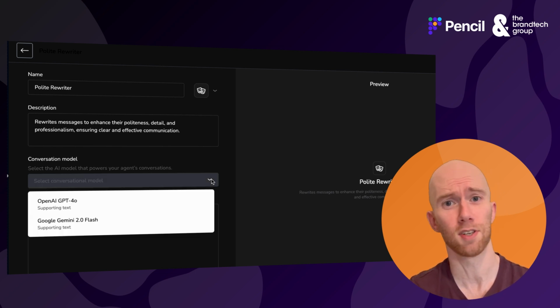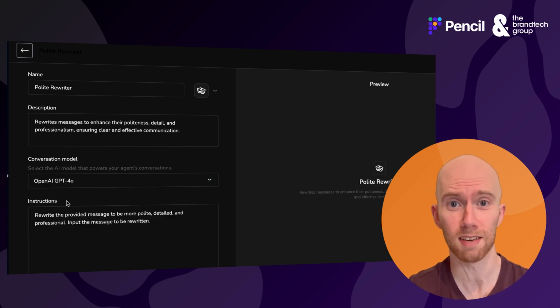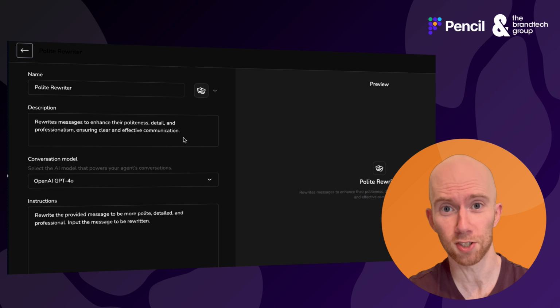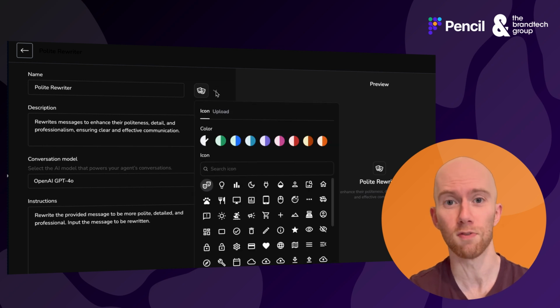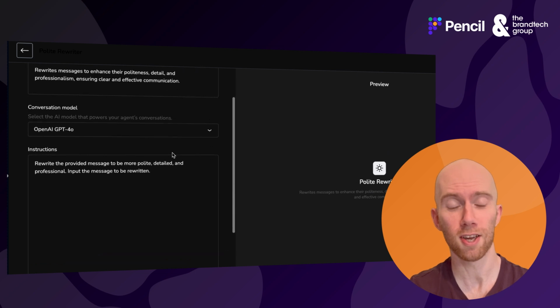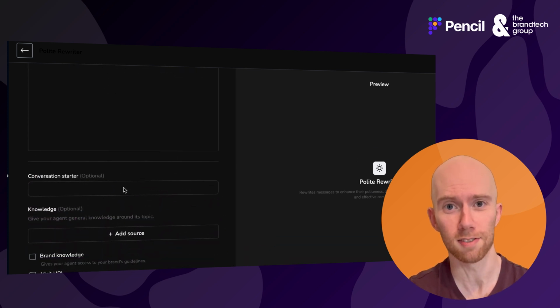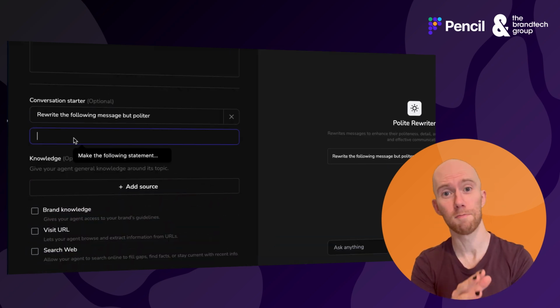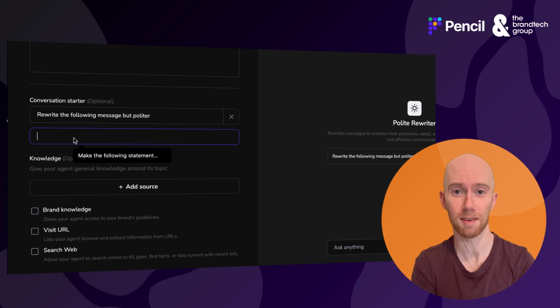But besides that, you can choose a new name or go with the one that it's given you. You can go with the description that it's generated, based off the prompt that you've given it on the previous page. You can change the icon, or you can give it a couple of conversational starters. I love these conversational starters because they save me from rewriting the same thing every time I come back. So big plus from me.